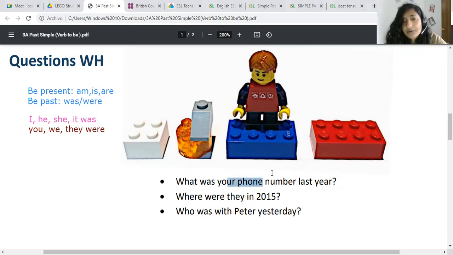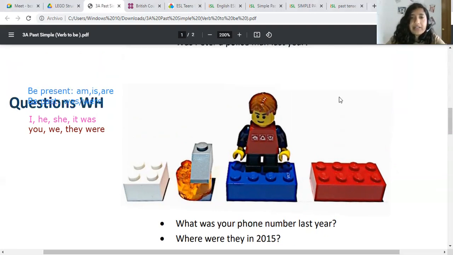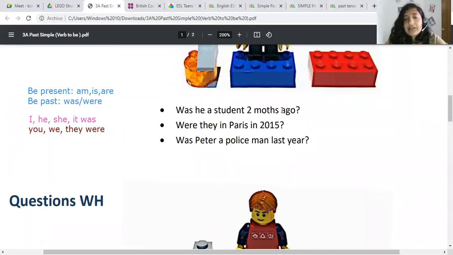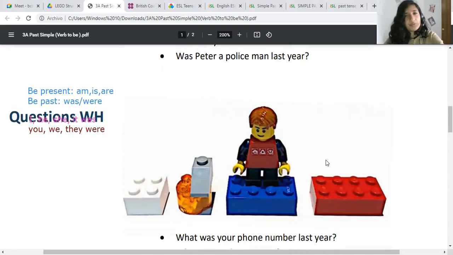What was your phone number last year? Acá, importante, este phone number nosotros lo vamos a poner como si fuera un it, ¿cierto? Porque es una cosa, es un algo que además es singular. Entonces, what was your phone number last year? Last year es el complemento. Normalmente lo vamos a encontrar al final, ¿sí? Como lo veíamos acá antecitos. Puede ser hace 2 meses, que eso es 2 months ago, in 2015, last year, so on and so forth.